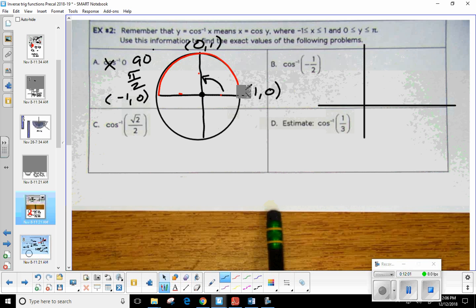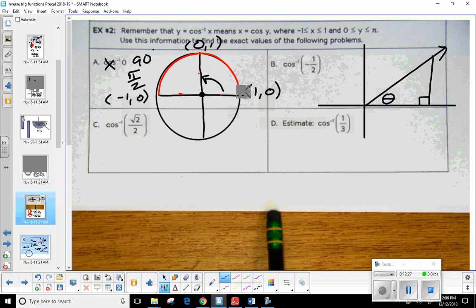Okay. All right. Did we do D? Okay, let's take a look at D. Cosine inverse of 1/3. All right. So what quadrant will I put it in? Would it be 1 or 2? Why 1? What's wrong with 2? There you go. If it's positive, it's 1. If it's negative, it's 2 with cosine inverse. Okay, so just like before, I'm going to draw a terminal side. Always connect it to the x-axis. So here's the angle I'm looking for.